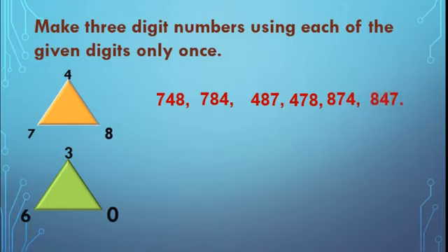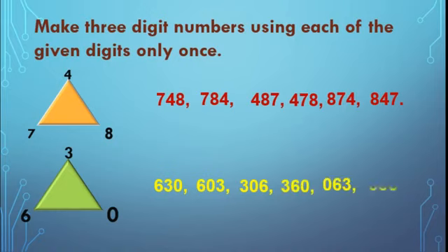Then 847. If you go like this, it will not confuse. See same thing here. 630. Then 603. Second one 306 and 360. Next is 063 and 036. Is that right, students?